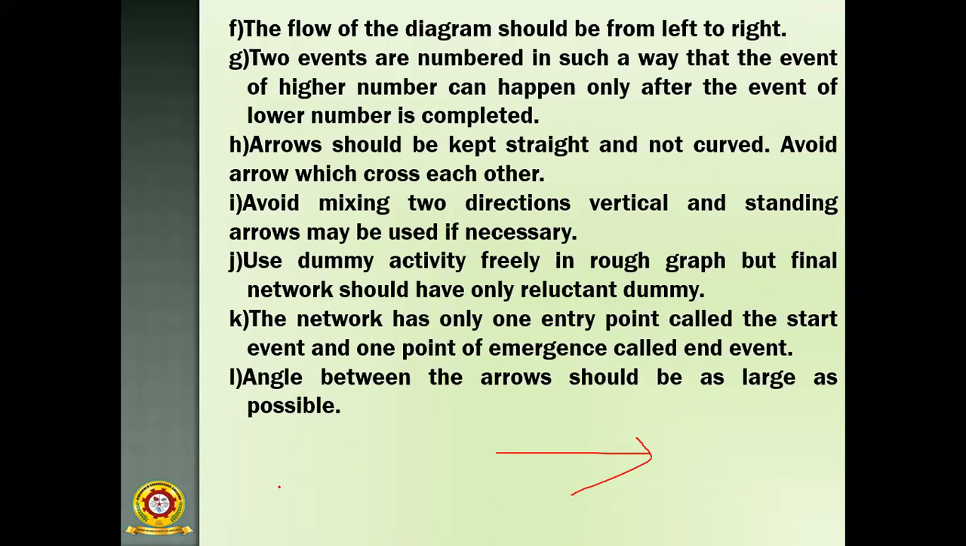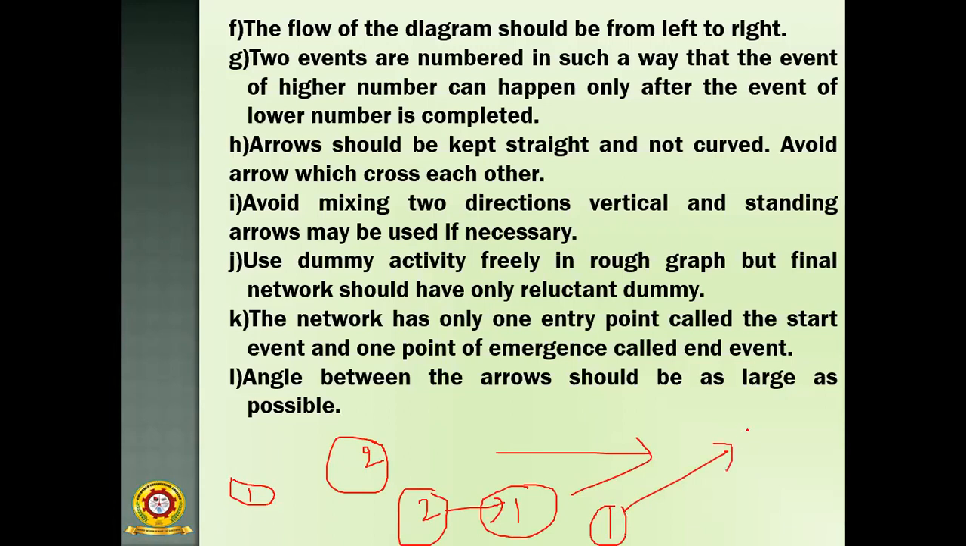Suppose you indicate the events with numbers, say this is the first event and this is the second event. Only when the lower number event is complete does the higher number event start. If you put a higher number first and then a lower number after it, that is meaningless. That's why you have to start with a lower number and extend to larger numbers. This is the correct way.